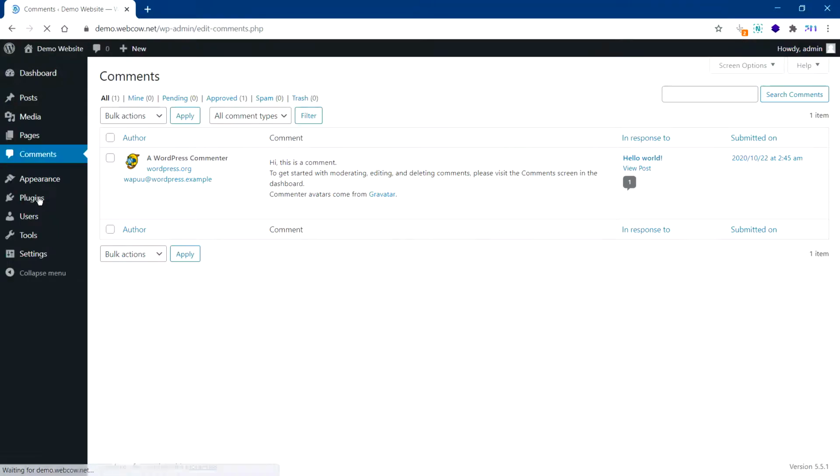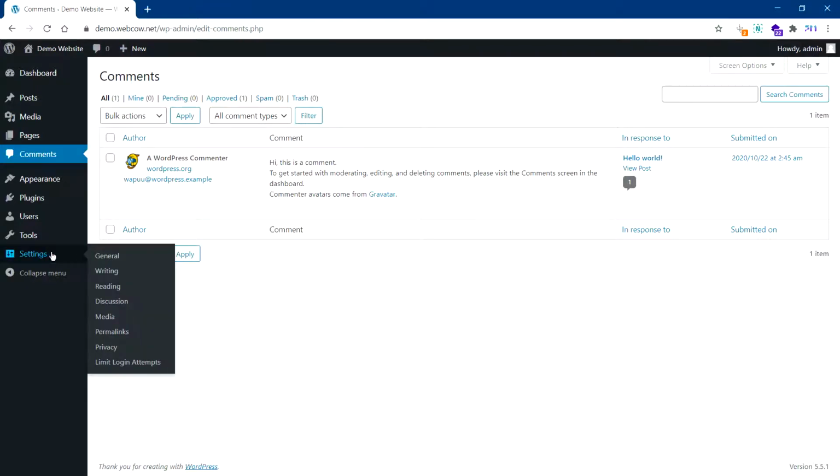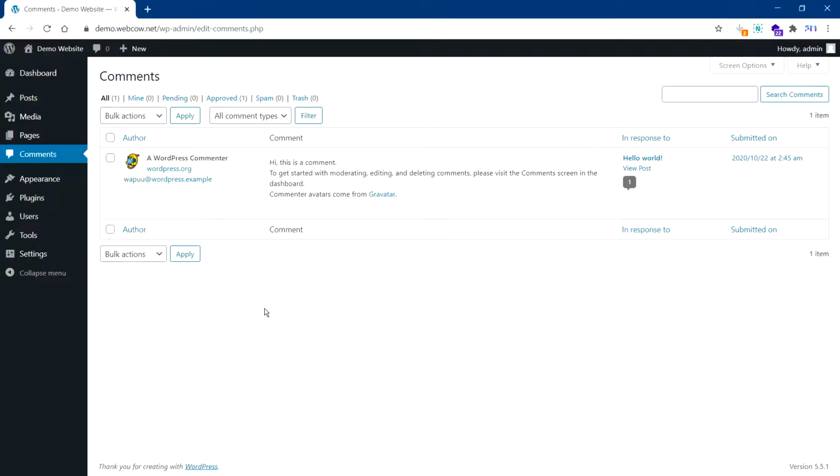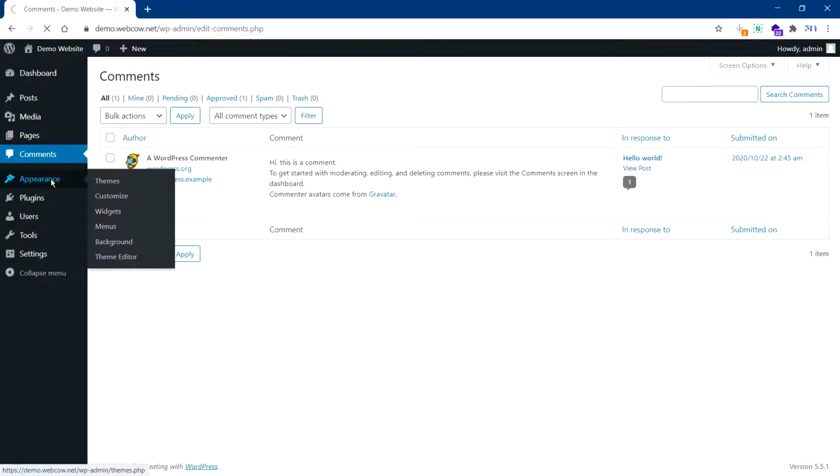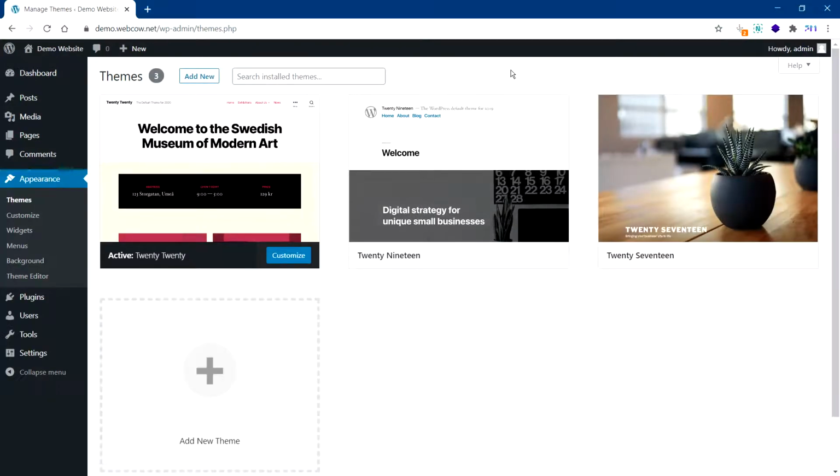This is all the comments that people will post on your blogs. You can create them yourself, you can approve them, you can delete them. So all the comments will be here. You can control some of the settings for this in the settings section. All right. The next one is appearance. This one is, I think, the most vital when it comes to designing your website.